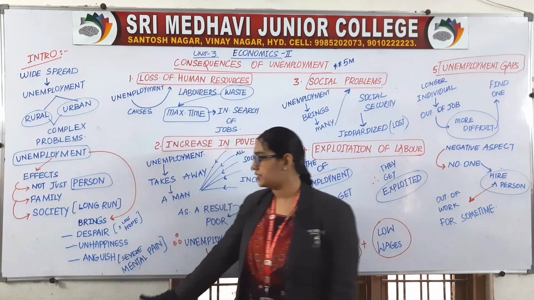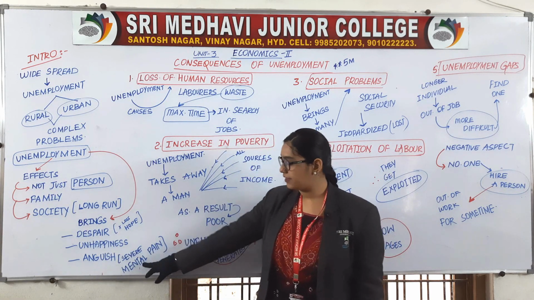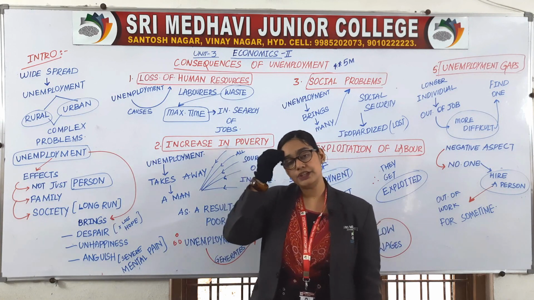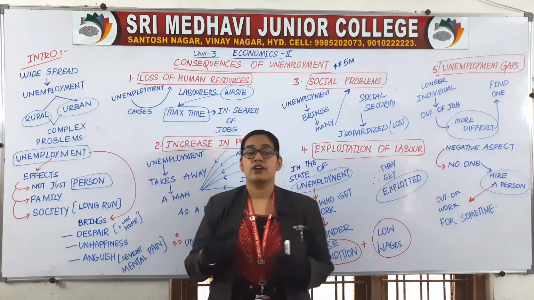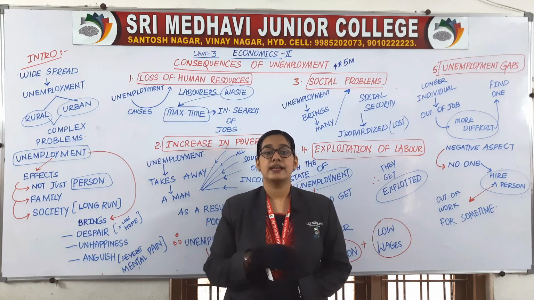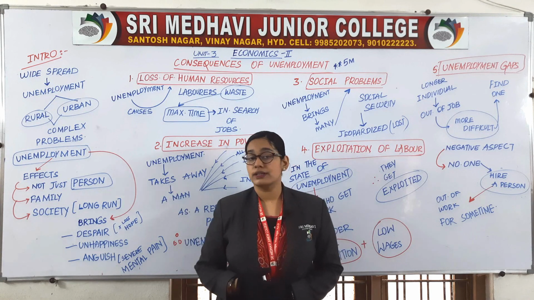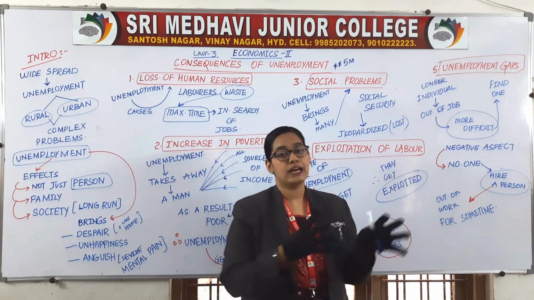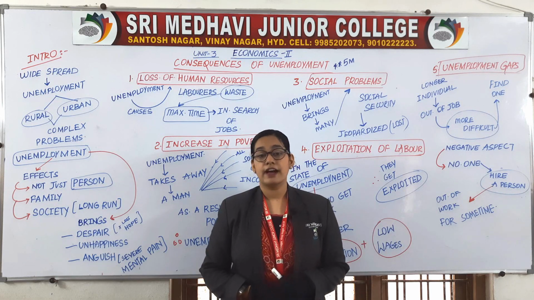Then anguish. Anguish means severe mental pain, means always they will be having tensions in their mind that they are not having enough money, even basic money for satisfying their wants like food. They don't get 3 times food a day, they don't have a permanent house to live, they don't have shelter.